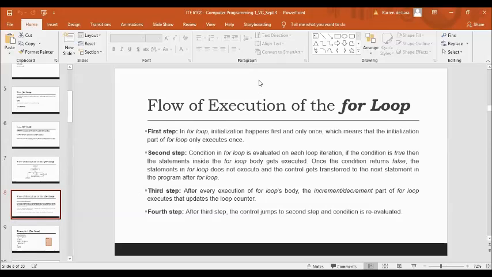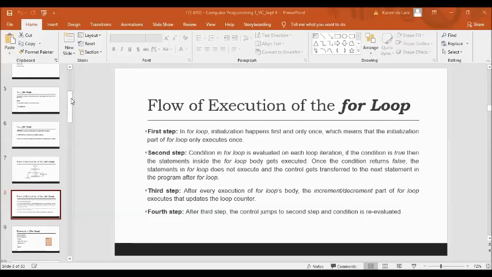The third step is that after every execution of the for loop's body, the increment or decrement part of the for loop executes, which updates the loop counter. And the fourth step, after the third step, the control jumps to the second step and the condition is re-evaluated. The steps from second to fourth repeat until the loop condition returns false.